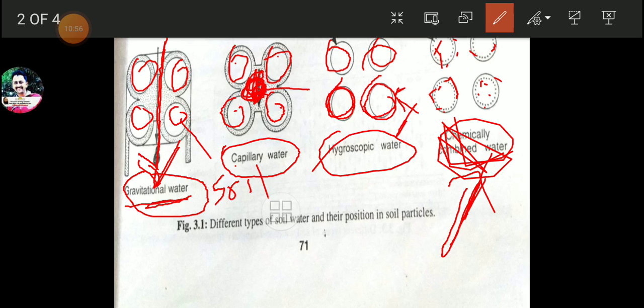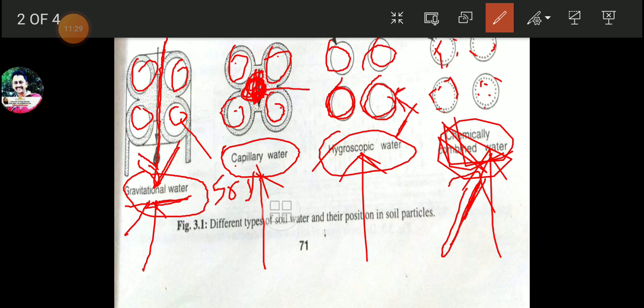The fifth is the running water, the non-available water which after rains flows down through the slopes is called running water. But for your information, there are four types of soil water. First one is gravitational, second one capillary, third one hygroscopic, fourth one chemically bound or crystalline.